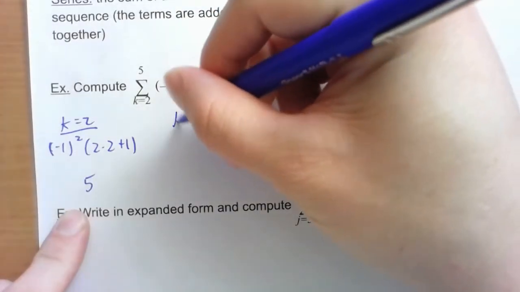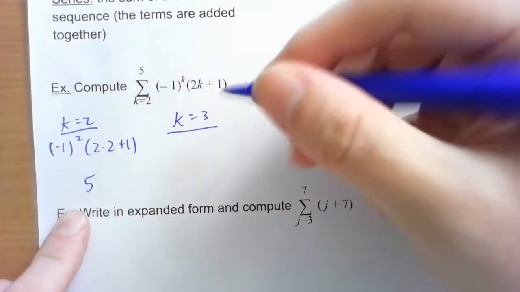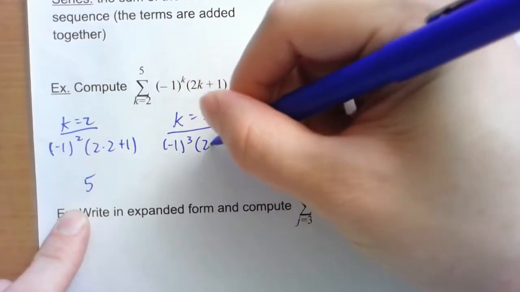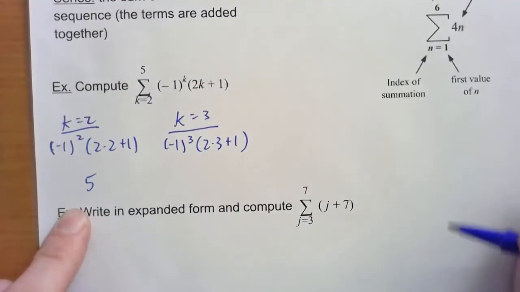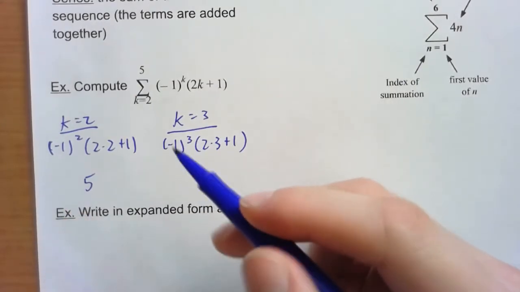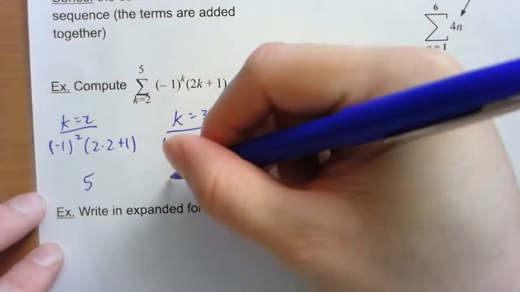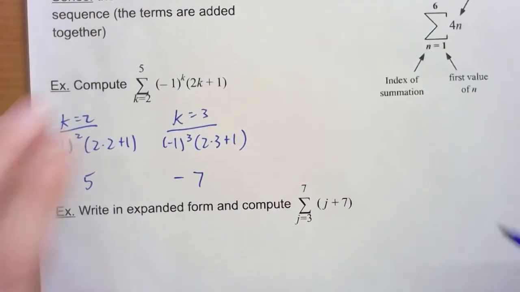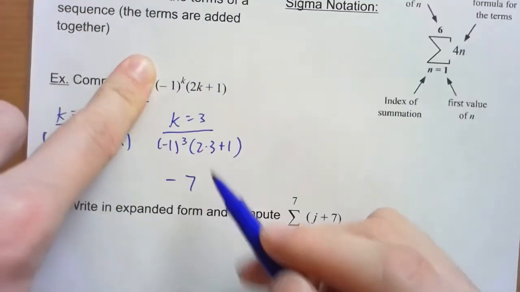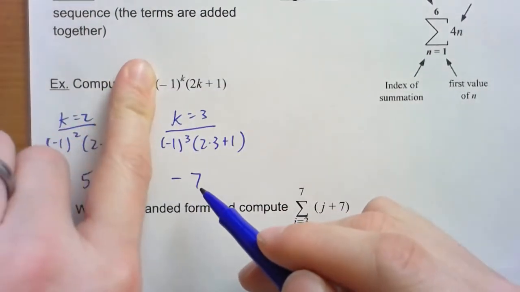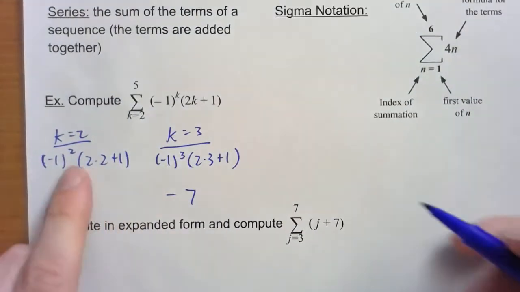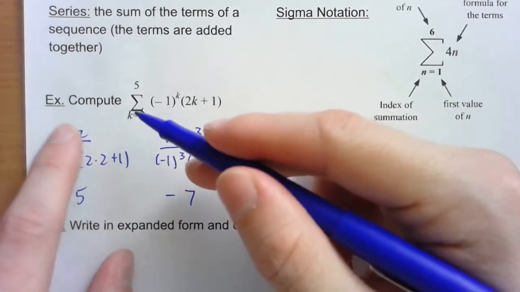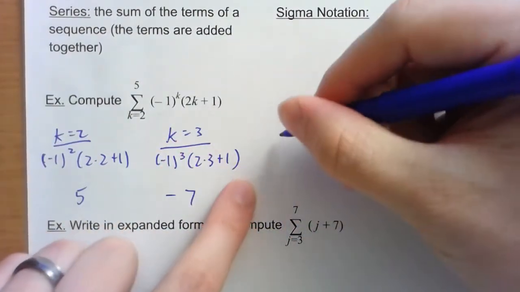So then we'll take a look at k equals 3. We'll plug in 3 to this: (-1)^3 times (2 times 3 plus 1). So (-1)^3, three negatives is negative. So I'm going to have negative, and then 6 plus 1, 7. So for this sequence, that's the third number in the list, and that's the next one we wanted here. Then we're just going to keep going. We started with k equals 2, and we just keep going up by 1. So we did k equals 2, now we did 3, now we're going to do 4.